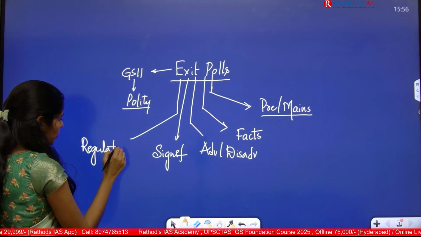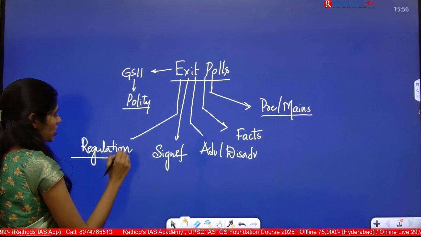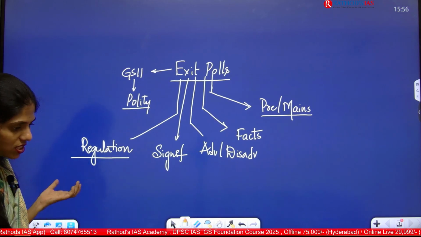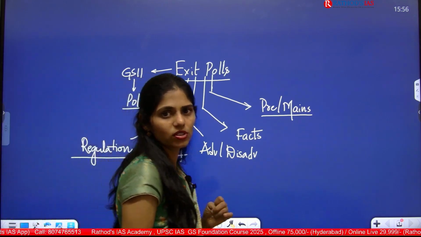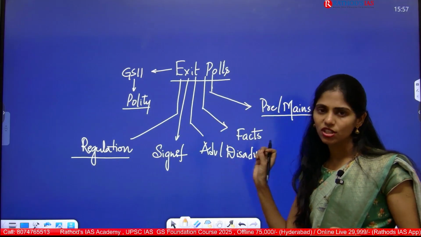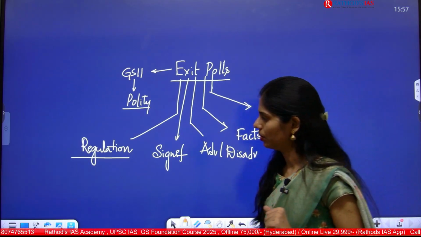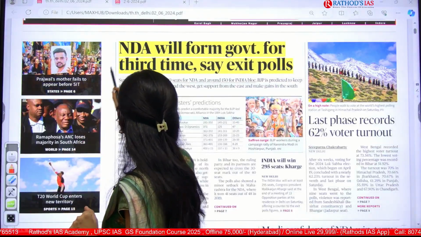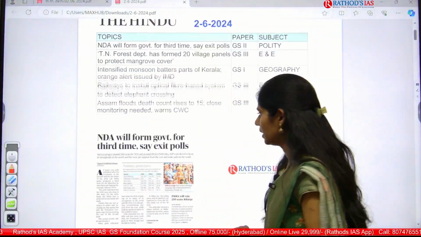That means under which article of our Constitution, or which act, or which body controls exit polls. These all are the dimensions that you have to see from this article's point of view. Now let us see this article in detail.